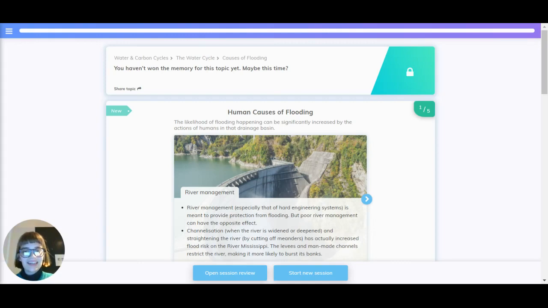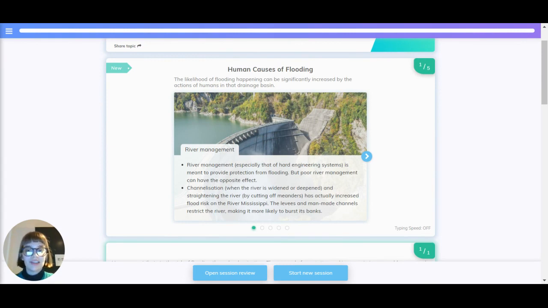Hey there, let's take a look at the different causes of flooding. There are human and physical causes. Let's start with the human ones. The likelihood of flooding happening can be significantly increased by the actions of humans in the drainage basin.